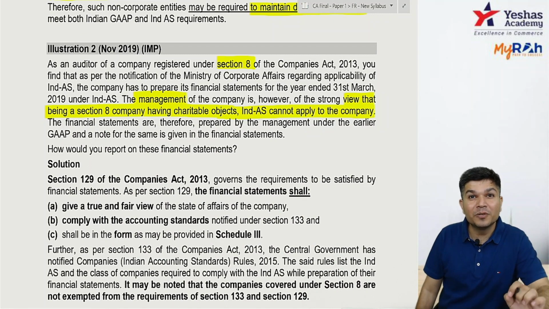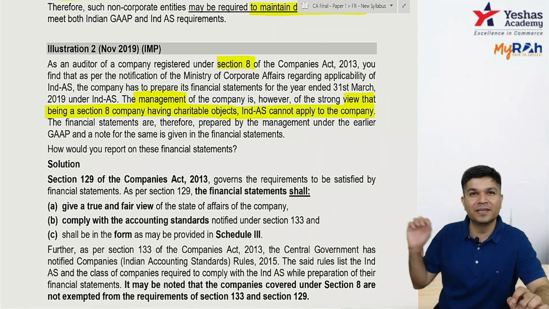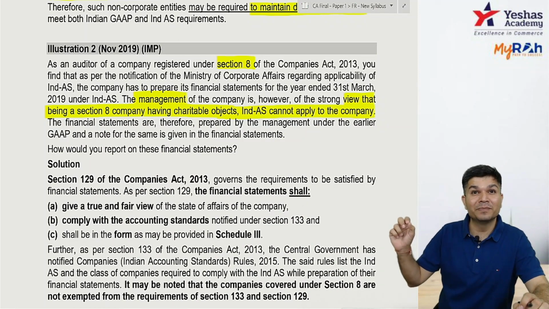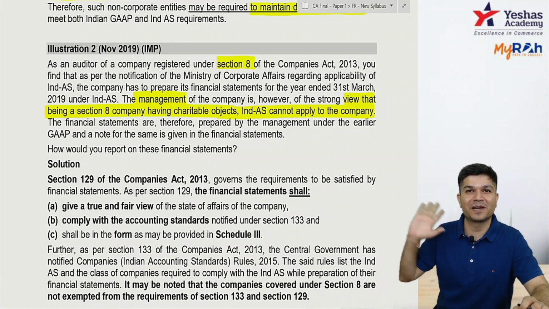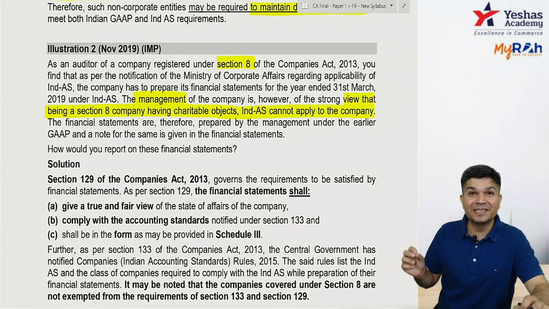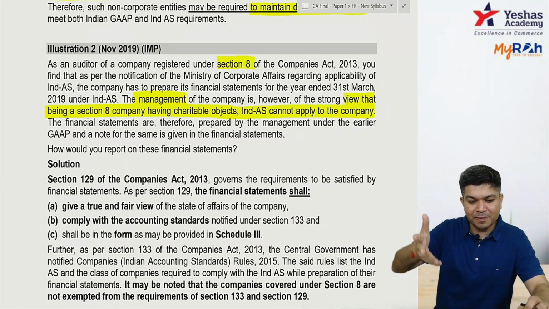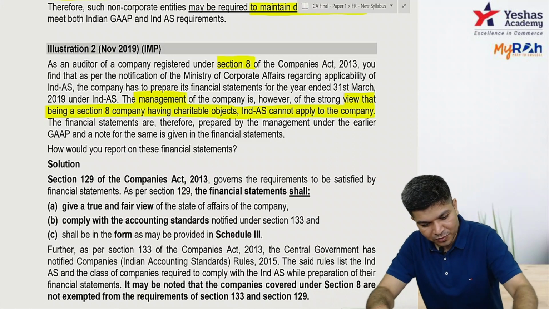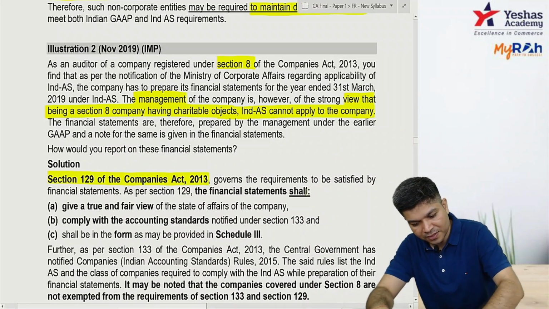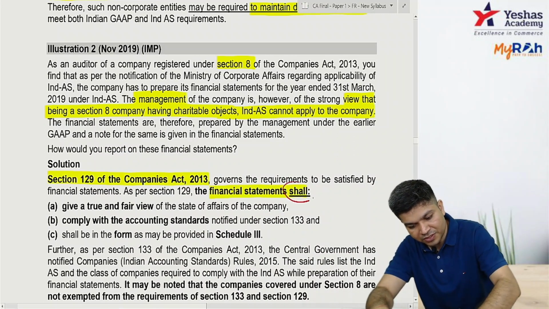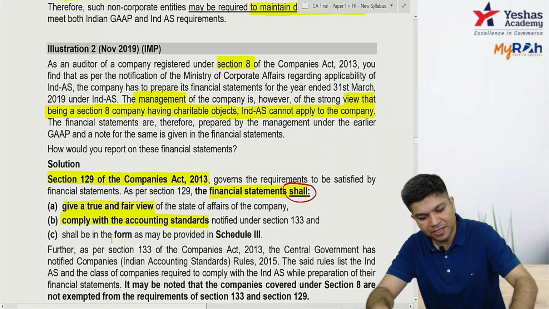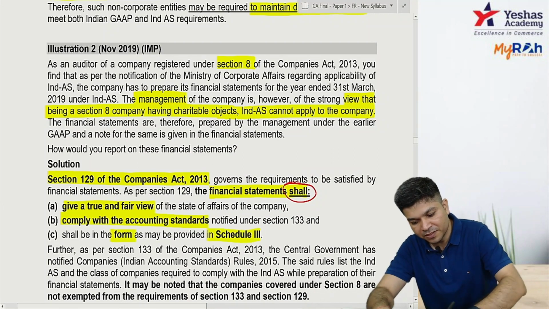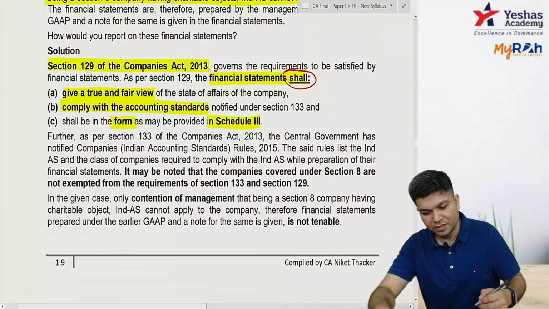Now, Section 129 of the Companies Act, you would have done it in your CA Inter also, in the auditing subject. Section 129 says the financial statements shall comply with accounting standards. Whenever they say it shall comply with accounting standards, if IND AS applies to you, IND AS are also applicable. So Section 129 says the financial statements shall give a true and fair view, shall comply with accounting standards, and shall be in the form given under Schedule 3.